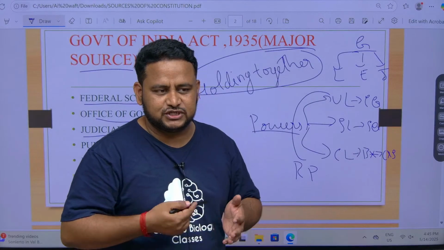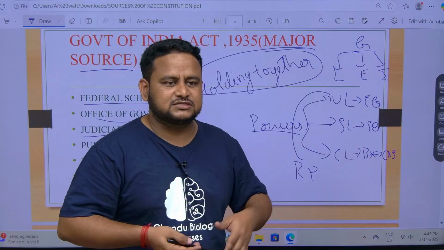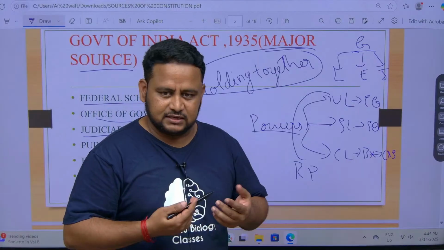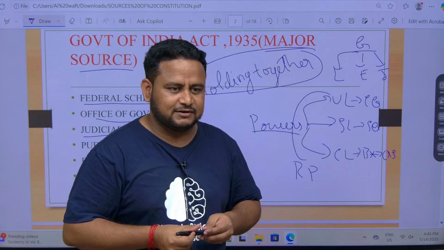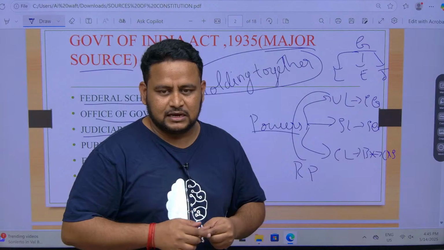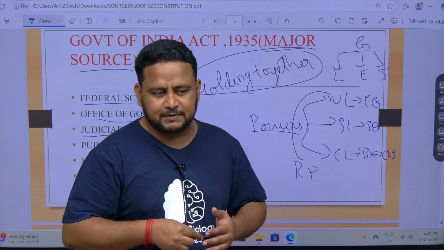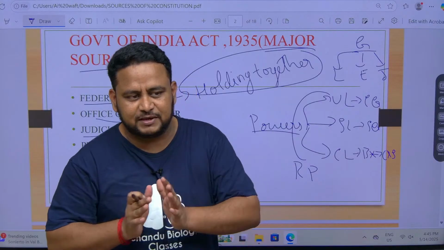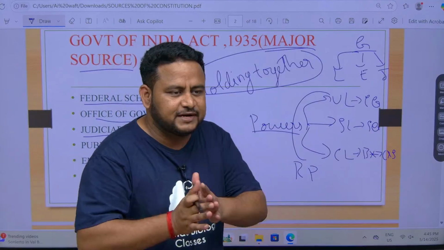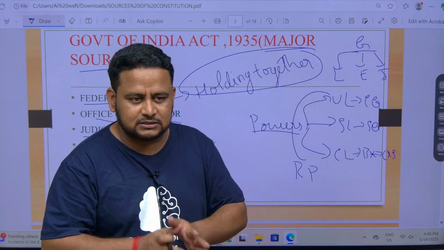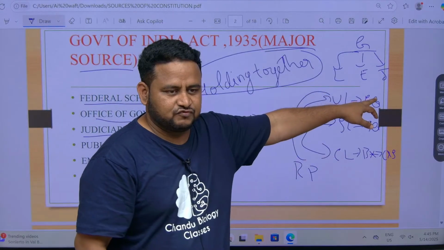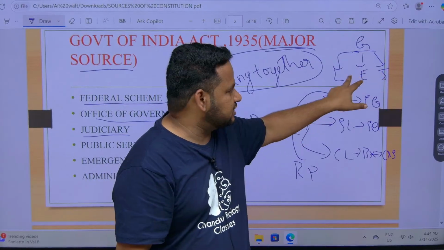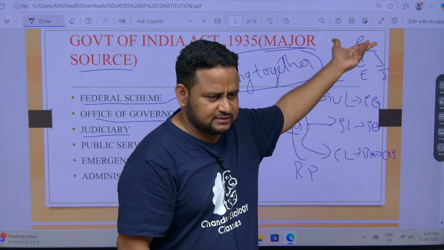Otherwise, what will happen if judiciary is not there? Government will make the laws as per the needs or suitable to the party. Each government will be having its own party, right? They will make laws which is suitable for their people, and it will be arbitrary for other people. That means it will be against the will of other people. It will be the will of only some people. So at that time what will happen? There will be divide in the country. So that should not happen, right? So for that, judiciary is there. That is the third wing of the democracy. In democracy, there are three wings: legislature, executive, judiciary.